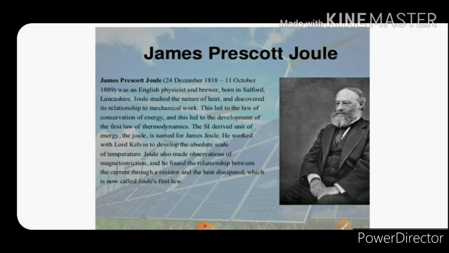Joule also made observations of magnetostriction, and he found the relationship between the current through a resistor and the heat dissipated, which is now called Joule's first law. So, the heating effect of electric current was given by Joule.